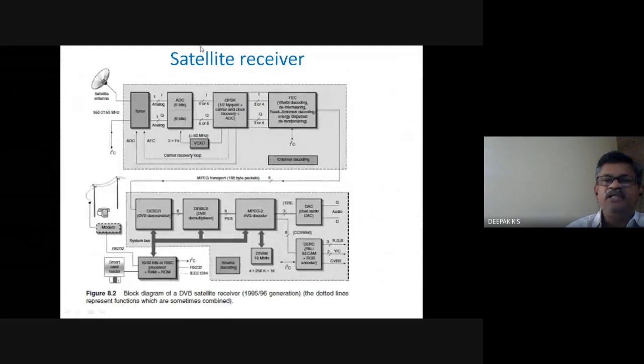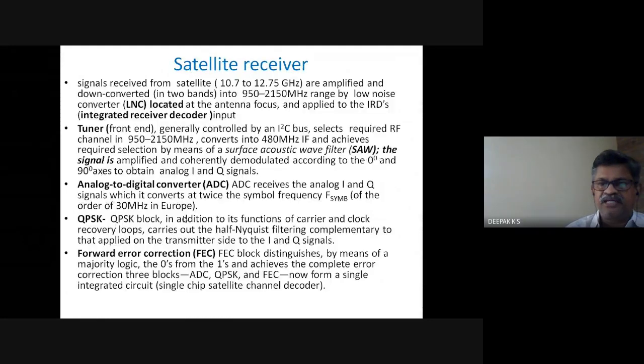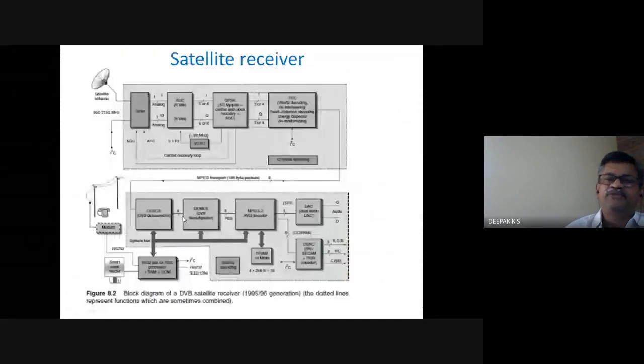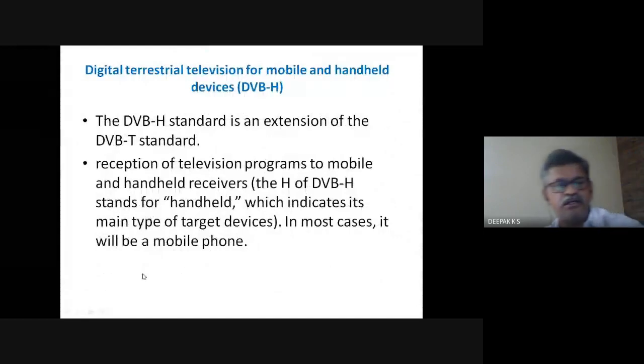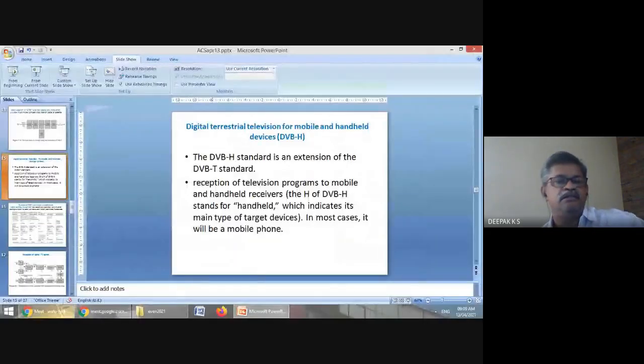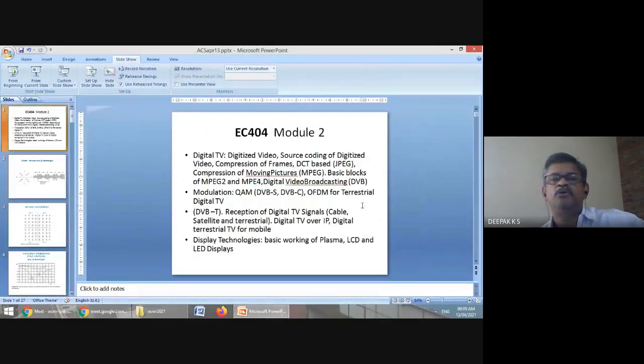We will see all these satellite, cable, as well as terrestrial decoders in the next class in a little more detail. And then we need to go into digital TV over IP and digital terrestrial for mobile, and then display technologies. Some portion I may give as an assignment.